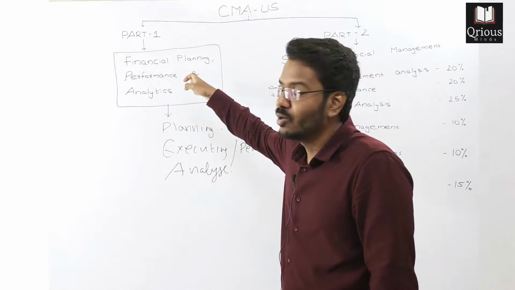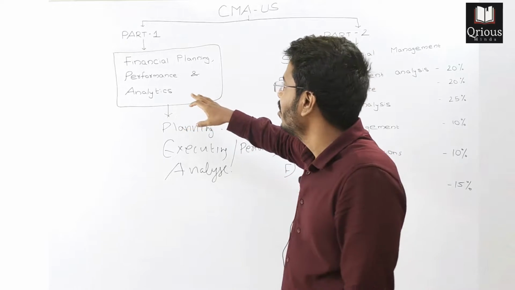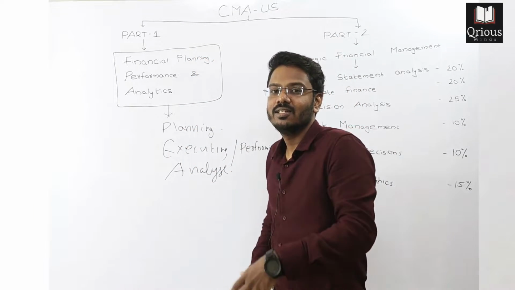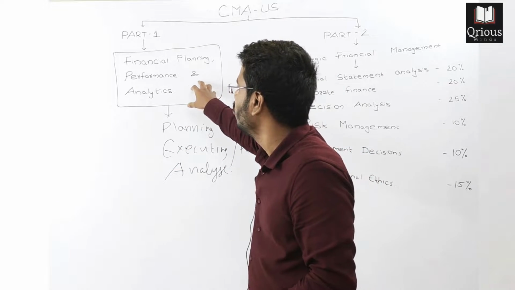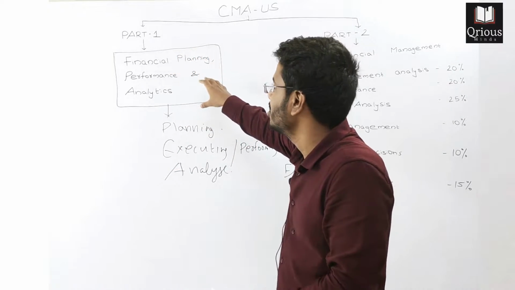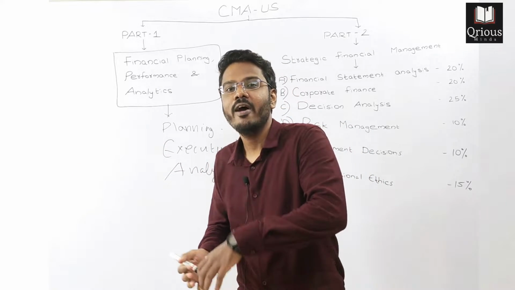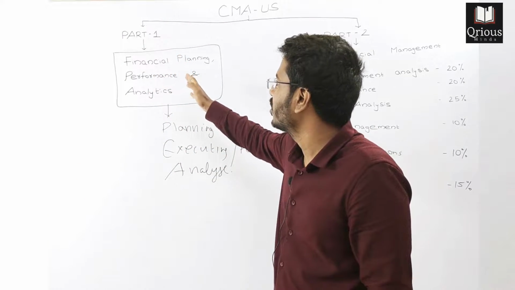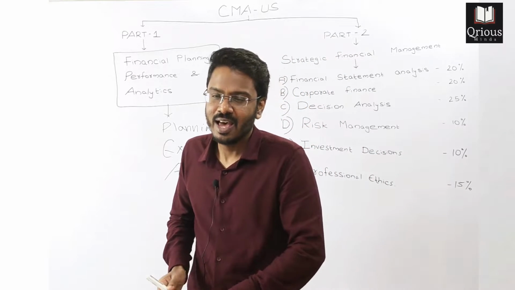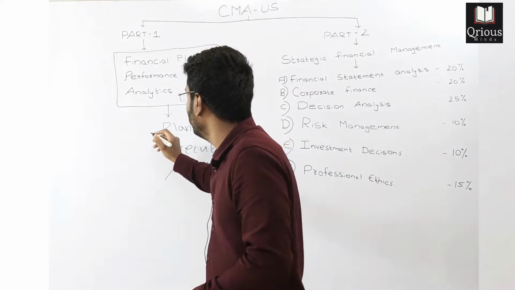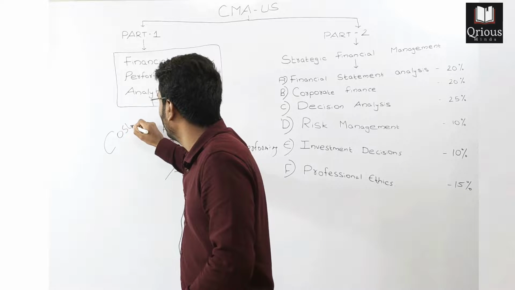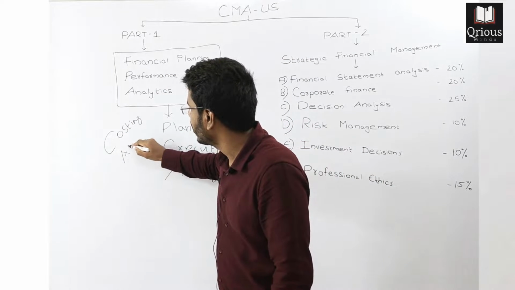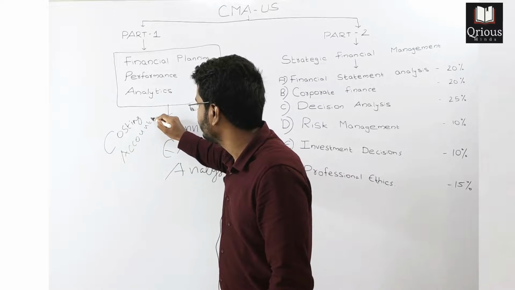Here we are not in the academic environment, we are in the finance area. So regarding the financial decision, we are planning, we are performing our planned decision, and then we analyze where we went right and where we went wrong. So this is all about part 1, financial planning, performance and analytics. And to give you a gist of the idea, here we deal majorly with costing, and some part of part 1 covers accounting as well.